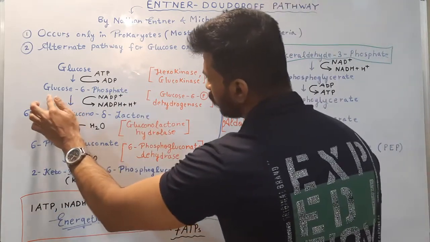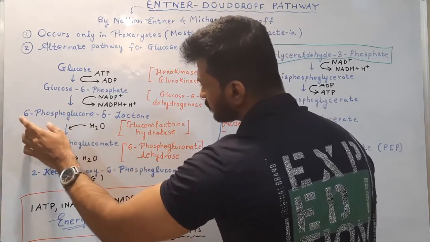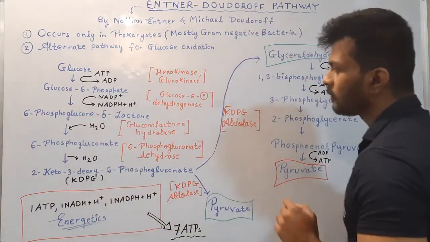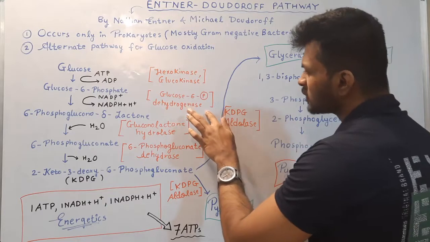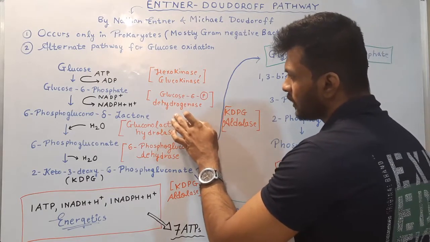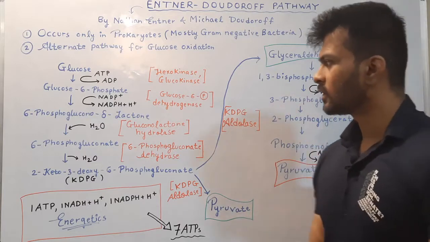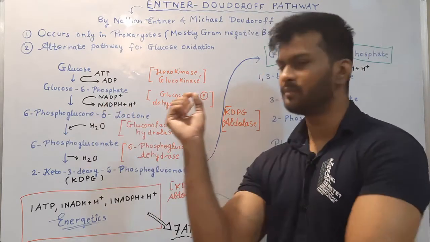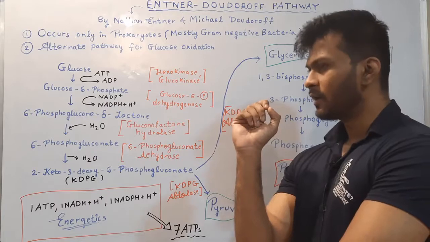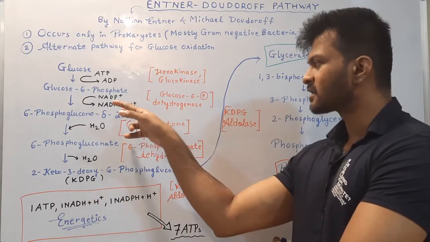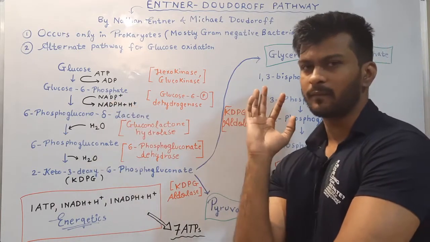The next step is glucose 6-phosphate will be converted into 6-phosphoglucono-delta-lactone by an enzyme glucose 6-phosphate dehydrogenase, and here 1 NADPH is going to be formed. So there is reduction of 1 NADP plus going on over here. Why reduction? Because there is an acceptance of hydrogen atom.